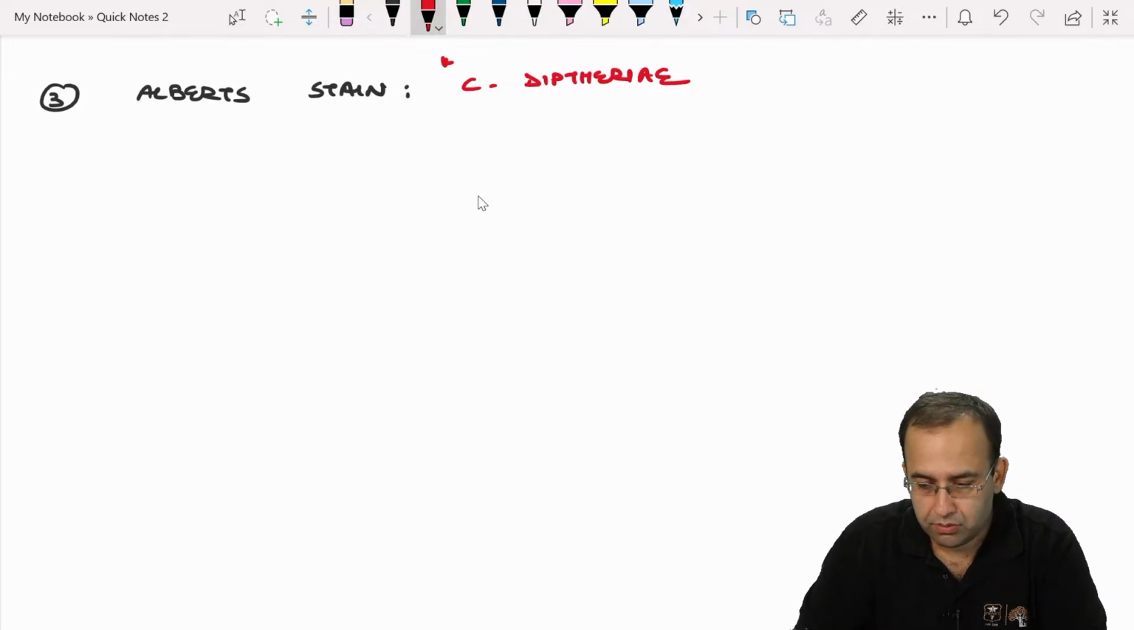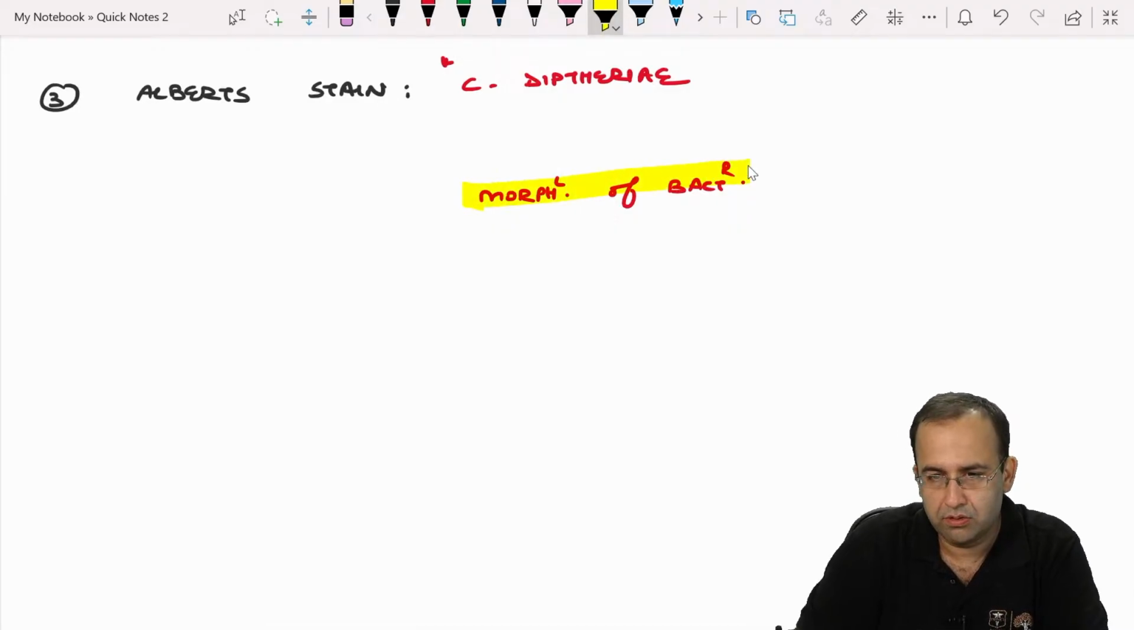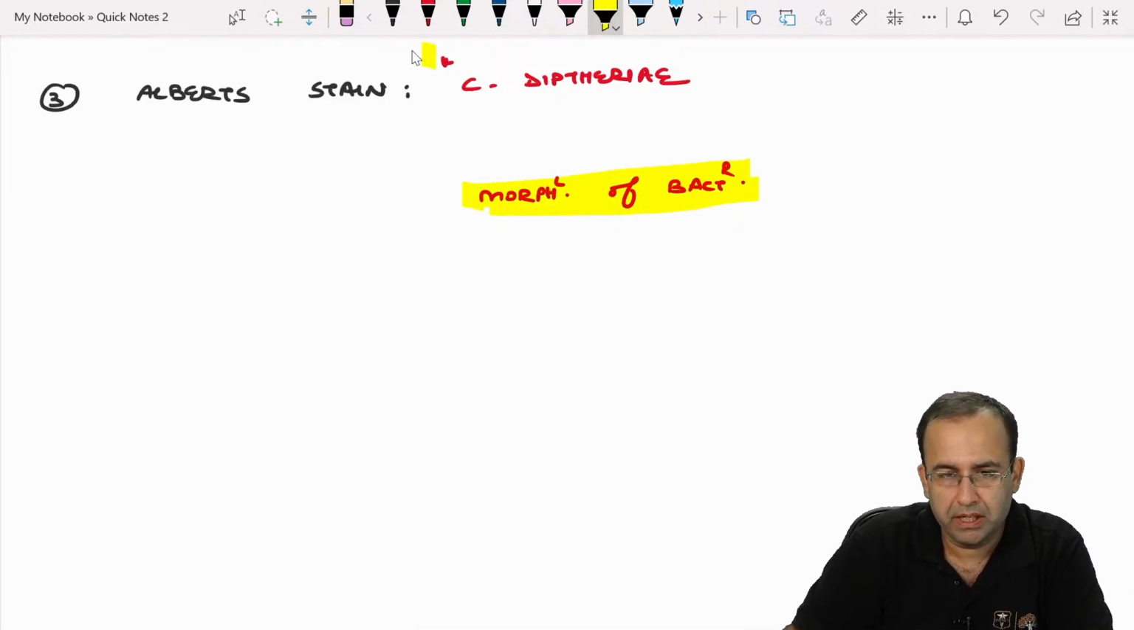Next point. So, this gets us to the morphology of bacteria.